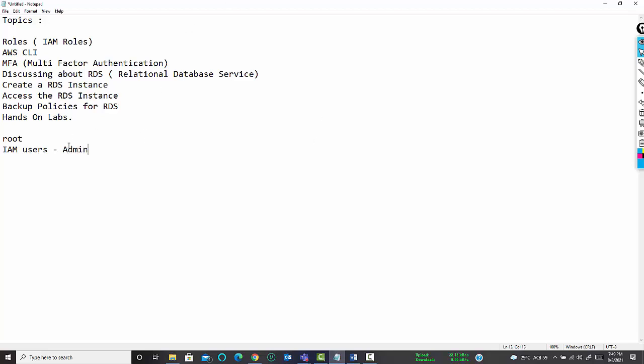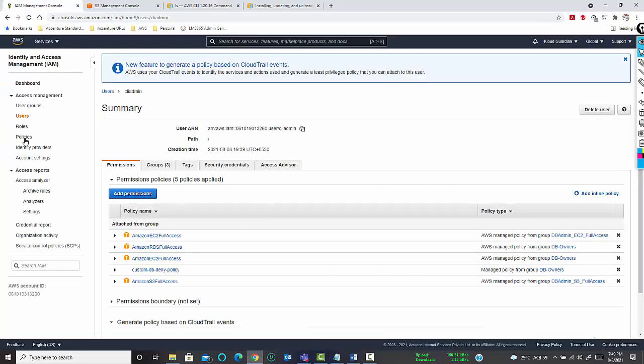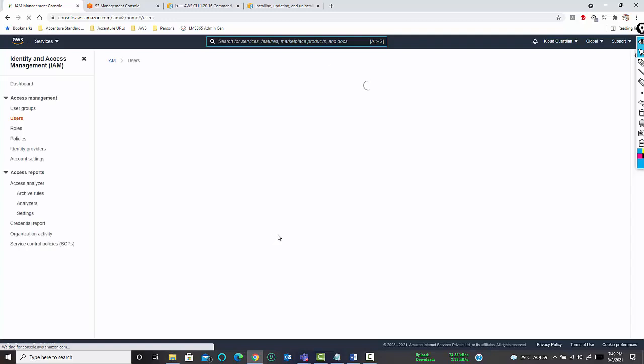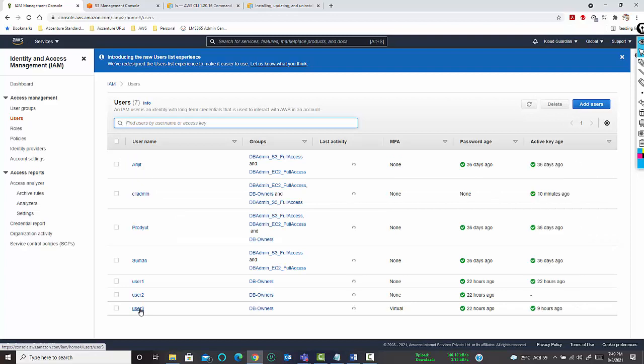So if you want to give any IAM user the admin permission, you just have to go to the IAM console and select the user that you want to give permission. So maybe user 3 you want to give admin permission, just click on this user.